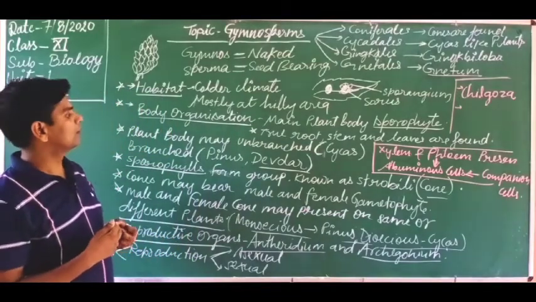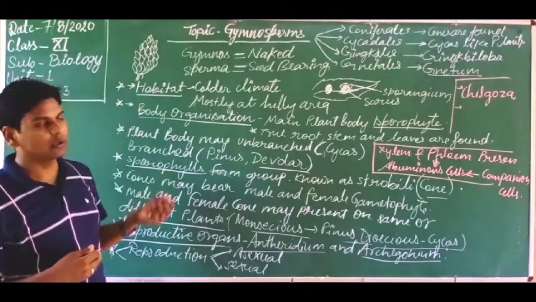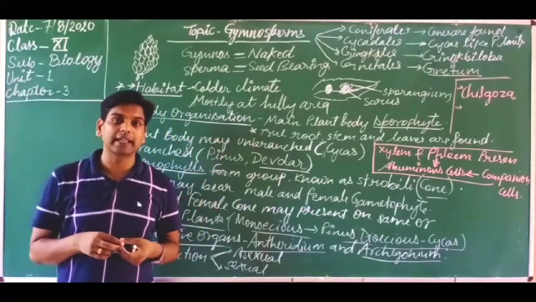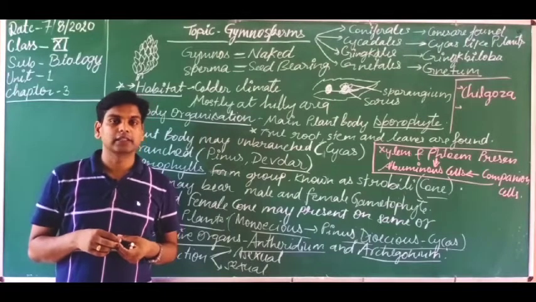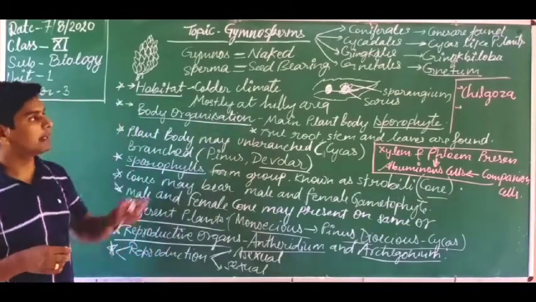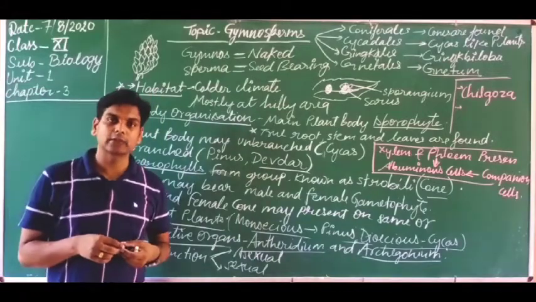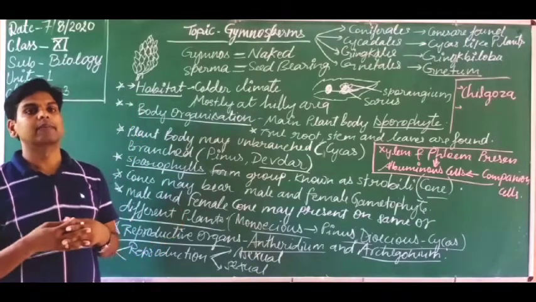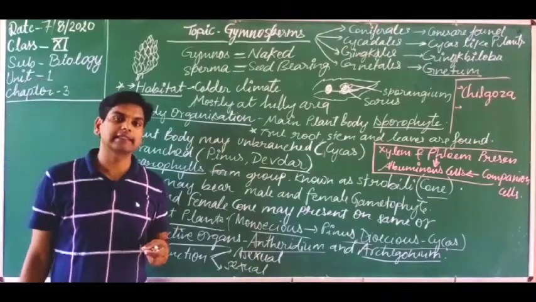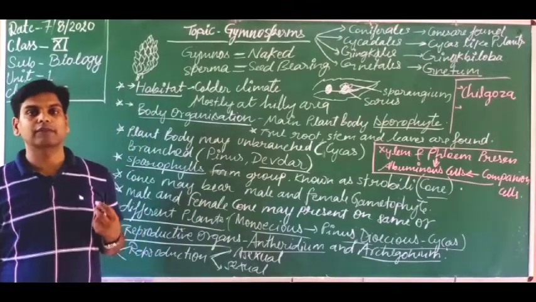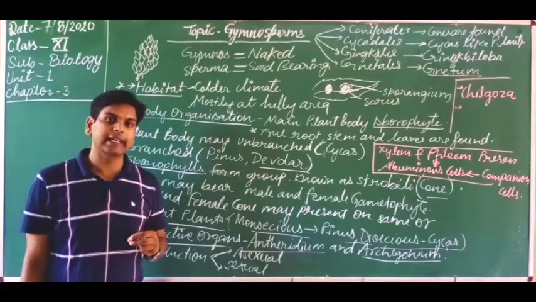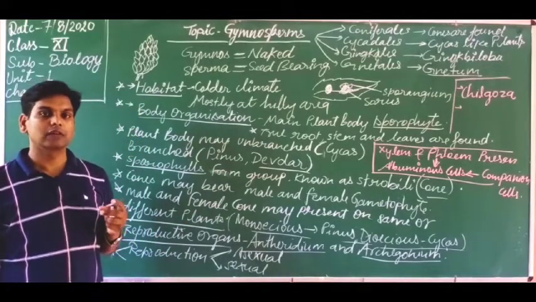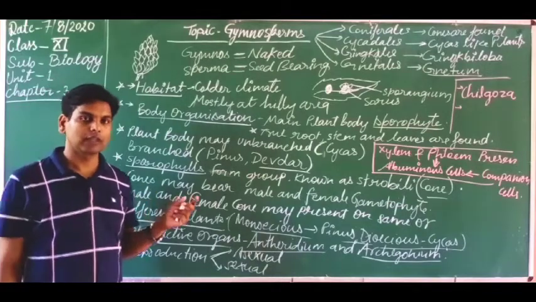Also one more thing I want to tell you, dear students: you are looking on the screen, this is the association between the Pinus tree and fungus. This is known as mycorrhiza. Mycorrhiza is the association between the Pinus root and fungus. So both make a relationship. This is known as a symbiotic relationship. The Pinus tree produces food for the fungus, and in lieu of food, the fungus provides minerals, nutrition, and also moisture to the root of this Pinus tree.